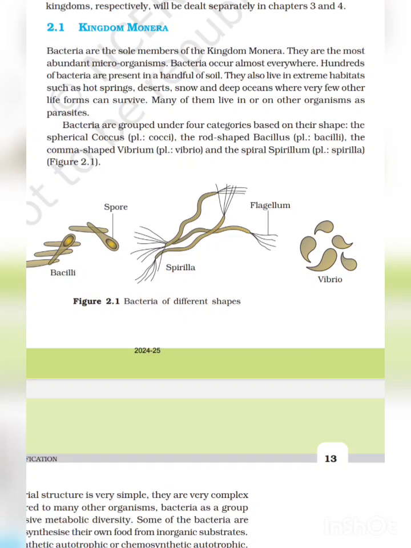Bacteria are grouped under 4 categories based on their shape: the spherical coccus, plural cocci; the rod-shaped bacillus, plural bacilli; the comma-shaped vibrio, plural vibrios; and the spiral-shaped spirillum, plural spirilla.